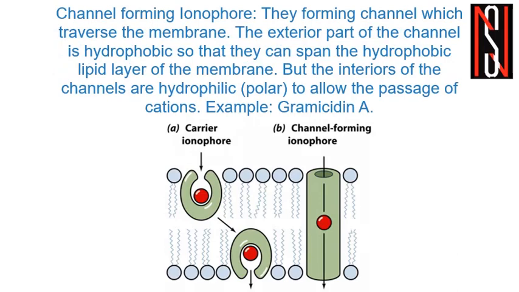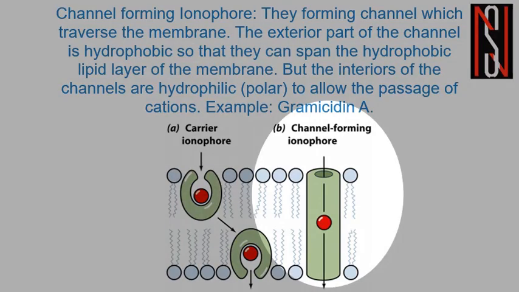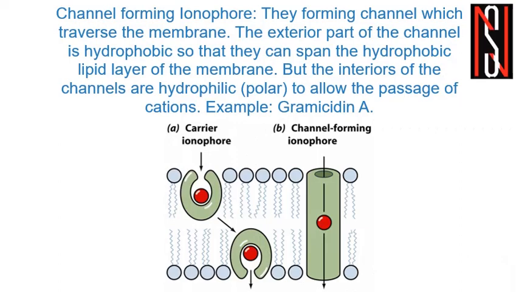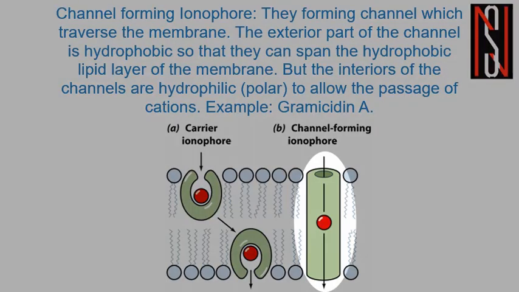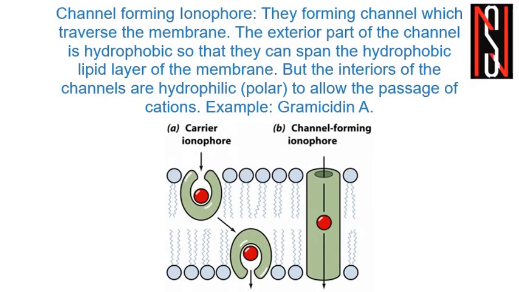Now we will learn about the channel forming ionophore. Channel forming ionophore means there should be some channel which will help to pass the ions through the cell membrane. The channel forming ionophore is almost similar to what we have learned in the last slides, that is ion carriers.